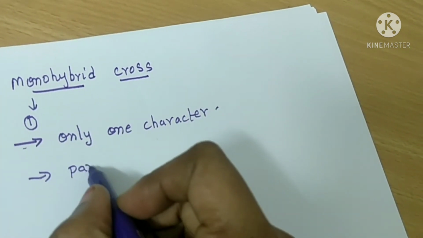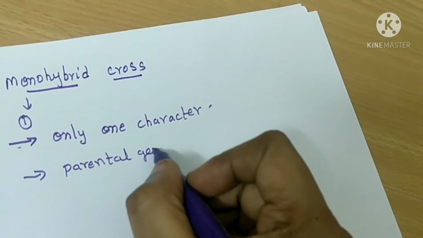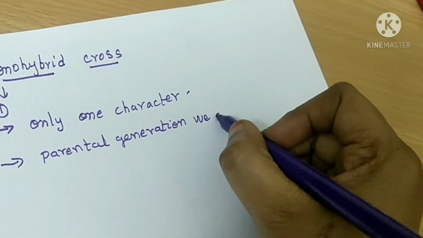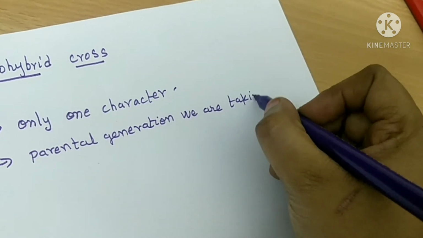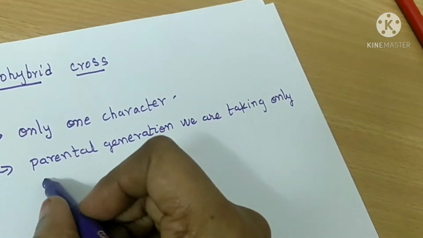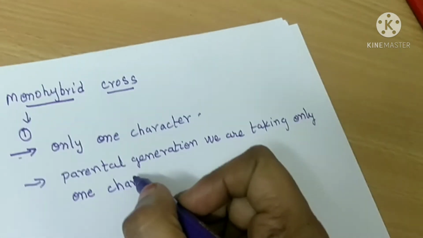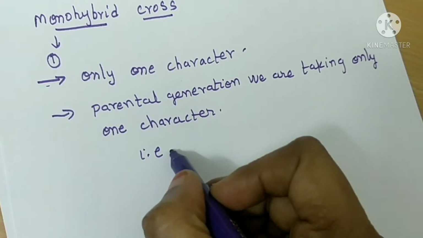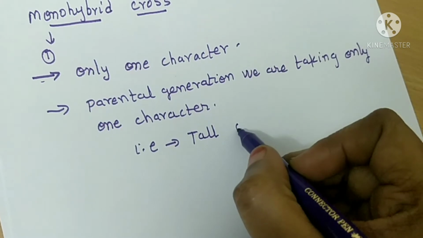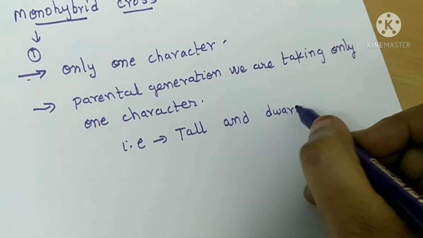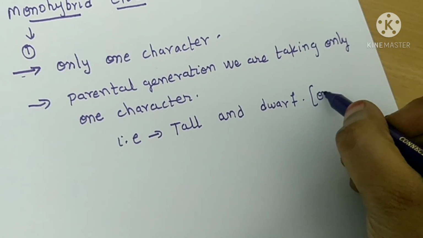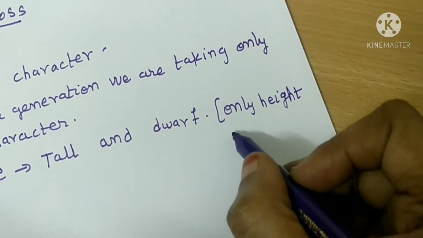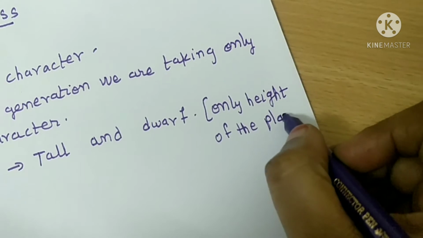Parental generation: we are taking only one character, that is tall and dwarf, only height of the plant.